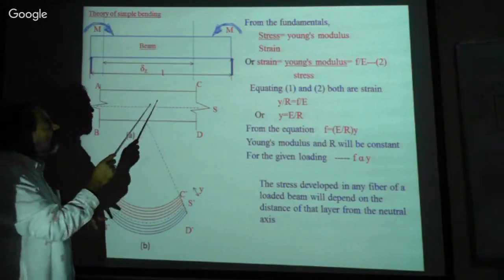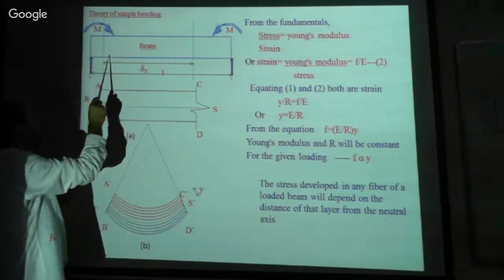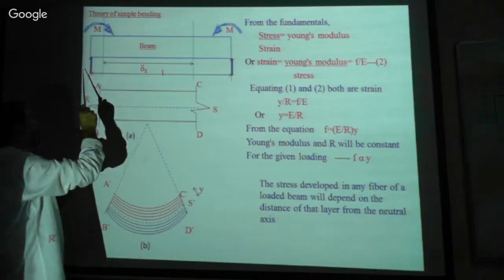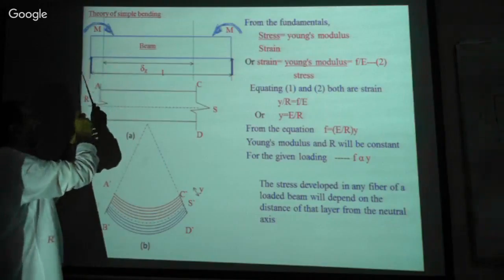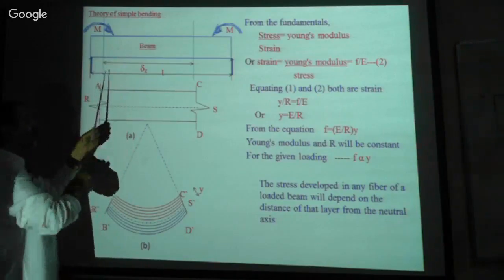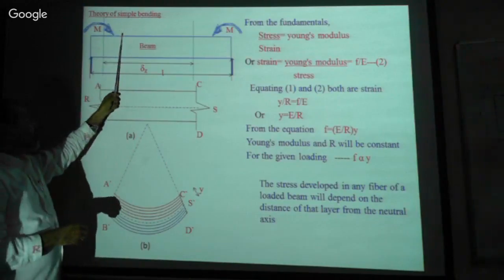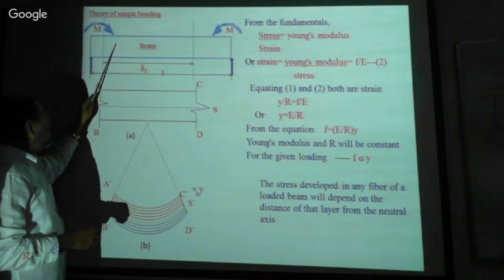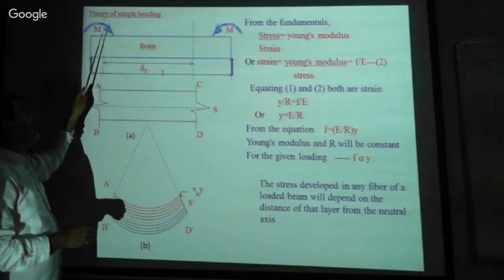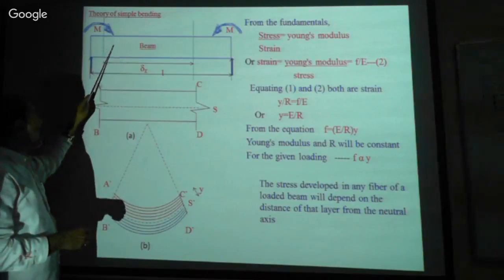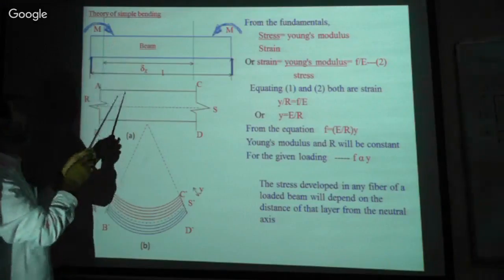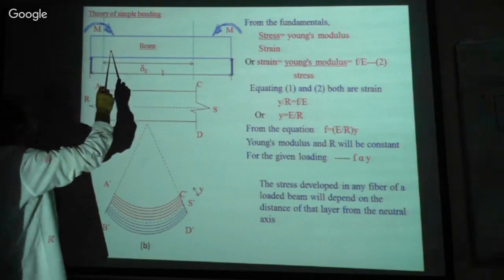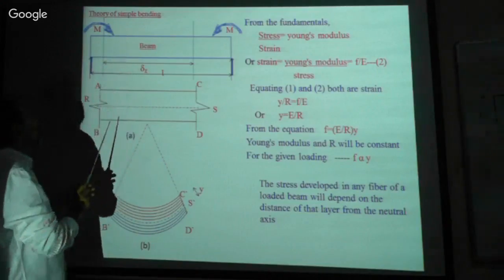Therefore, we have to design the section. We are creating resistance in the opposite direction, depending upon the design of the section of this beam. The resistance which we are creating is the moment of resistance, the moment induced against this force by the section, so that no deformation should occur.